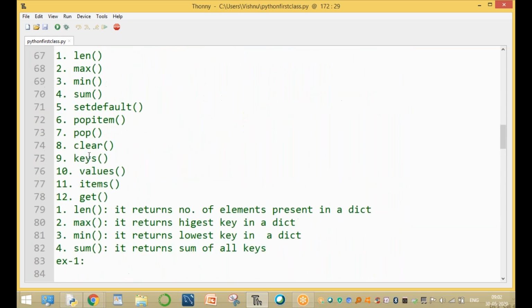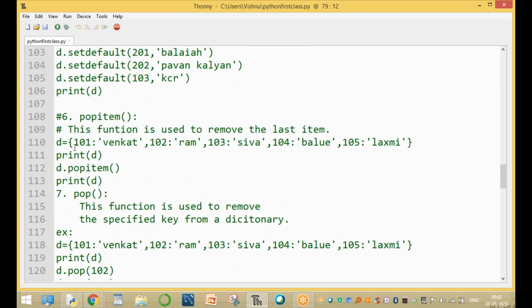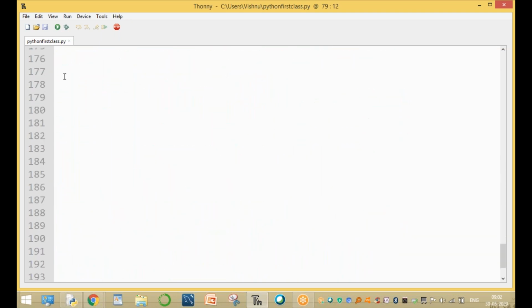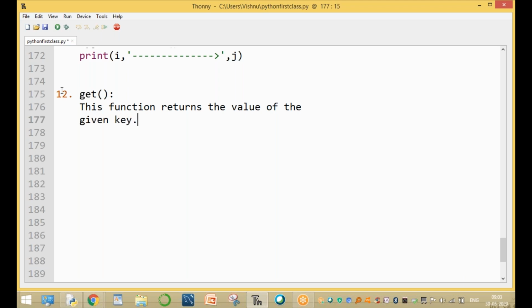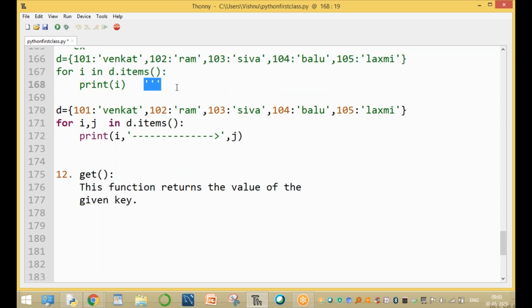Now, after completing all these functions, the 12th function is the get function. Sir, what is the get function? The 12th function is get. This function is used to get the value of the given key. This function returns the value of the given key.